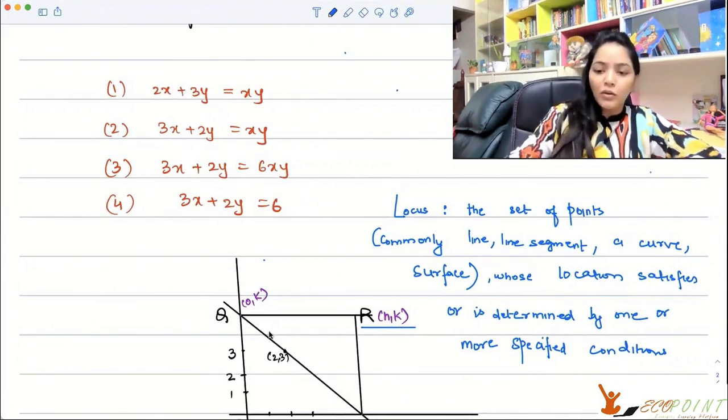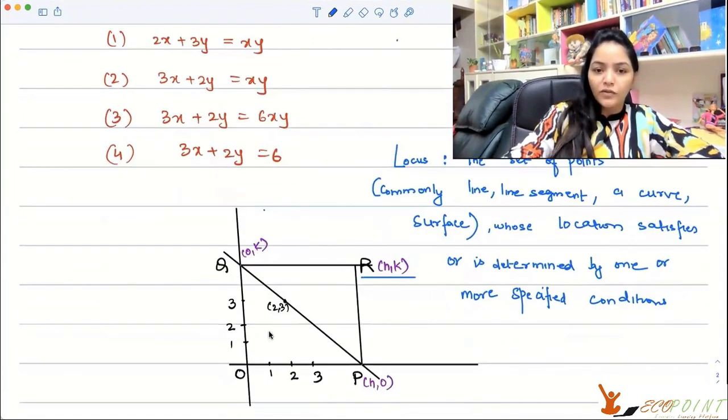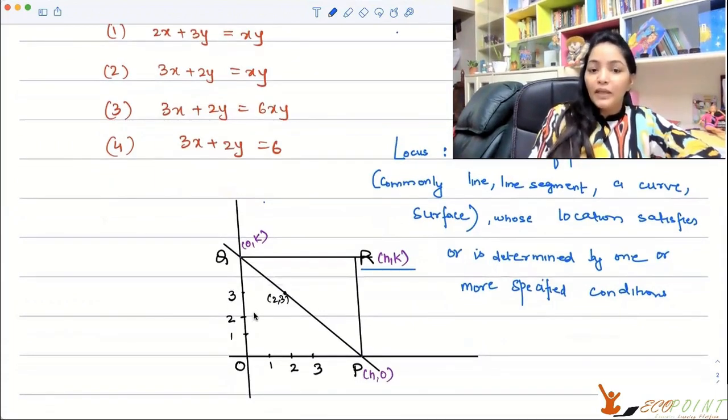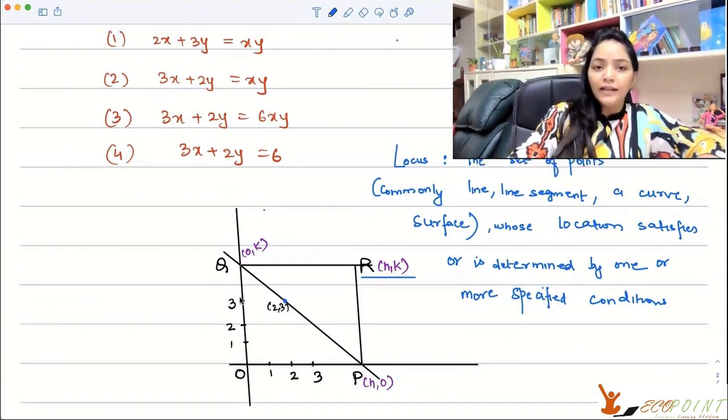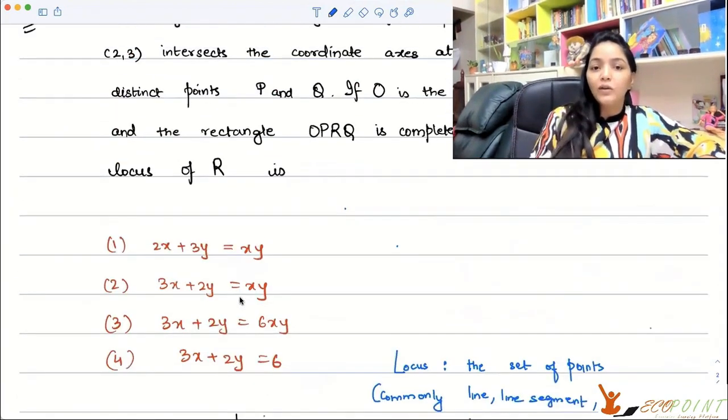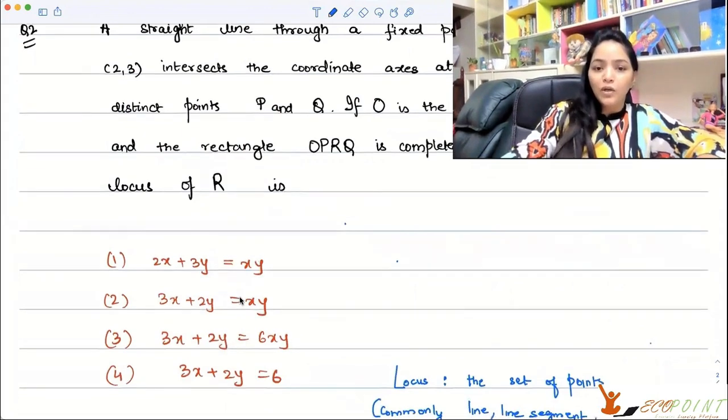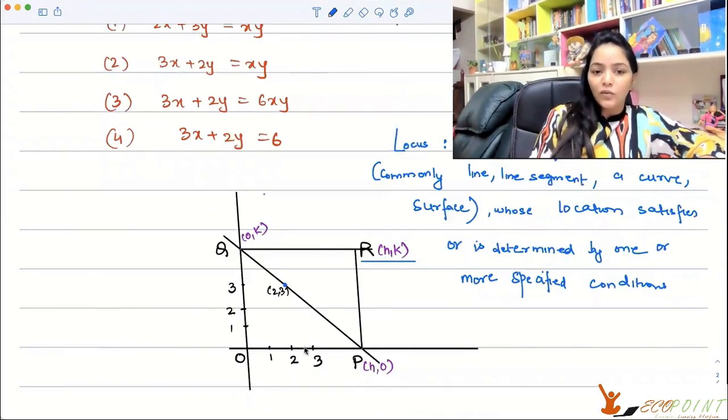So let's talk about the situation that we have. We have a line PQ which passes through (2, 3). We are completing the rectangle OPRQ, so please look at the directions OPRQ.